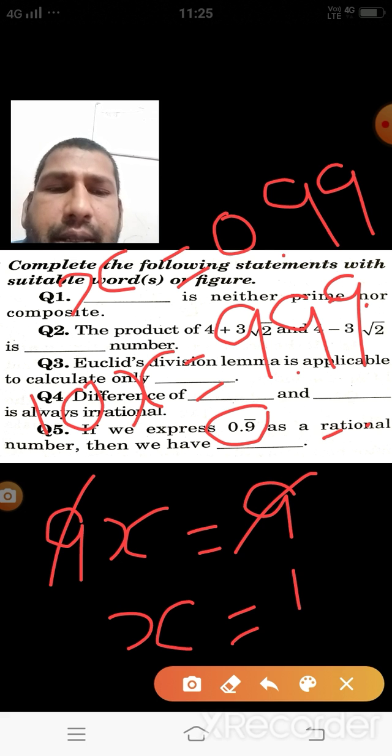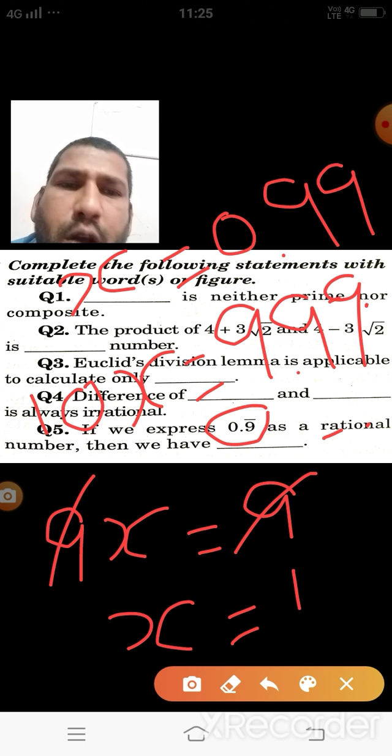And if you are subtracting these two equations, then we are getting 9x is equal to 9. 9 gets cancelled out and x equal to 1 we are getting. Then easily we are able to solve the 1 mark question. If you express 0.9 bar as a rational number, then the answer is 1.